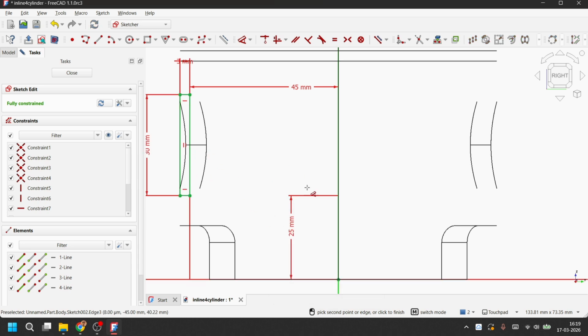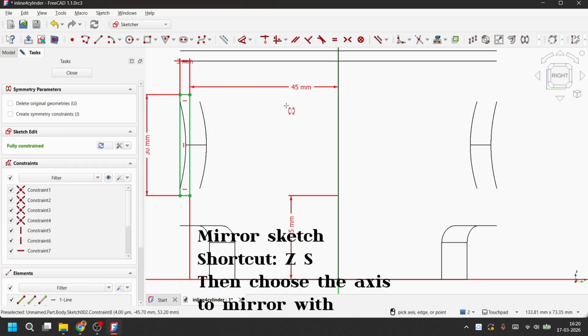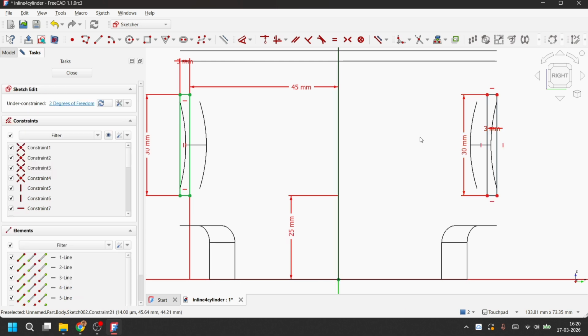So it will be perfectly centered. Now we have to mirror this sketch to the opposite side. You simply select this and press Z and S, then select the axis, and it will be copied to the other side without doing all this again.